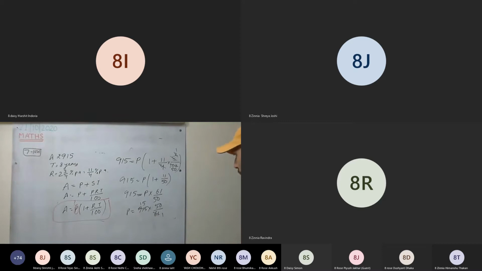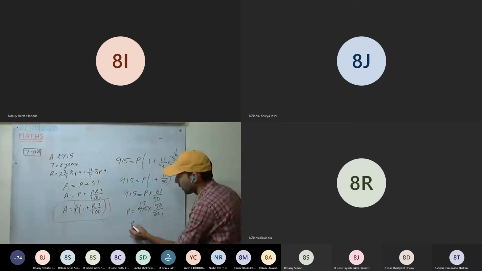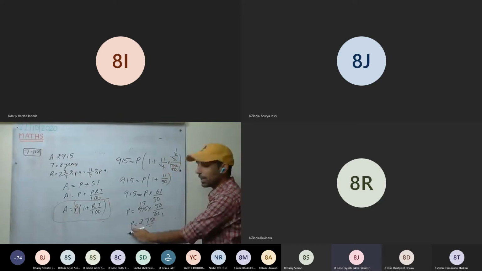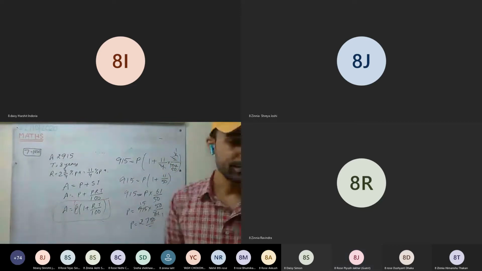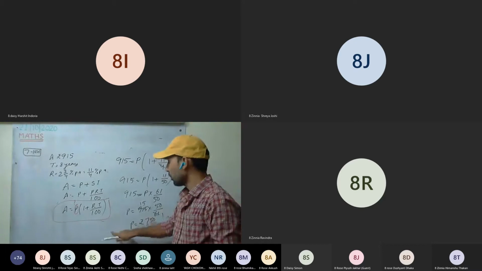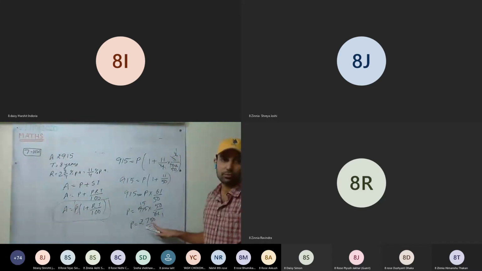So principal is how much? 750 rupees, the rupee sign you have to put. At last, what will you write? In the question it is written, find the sum of money. The sum of money equals rupees 750. That you have to write, one line. The sum of money equals 750.